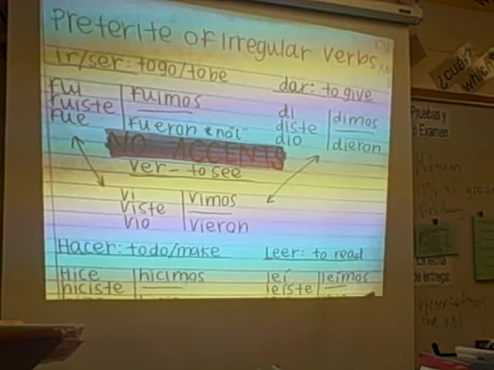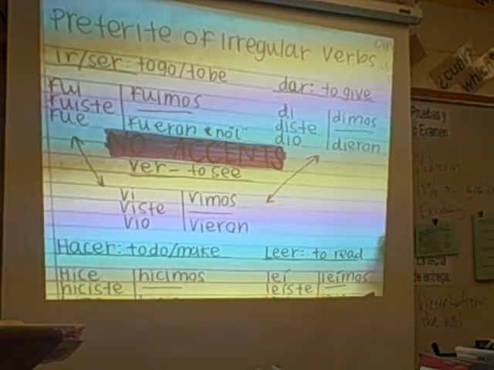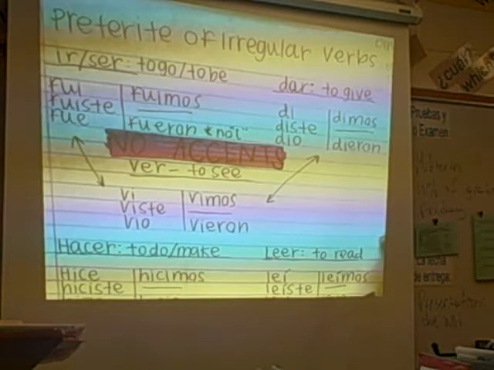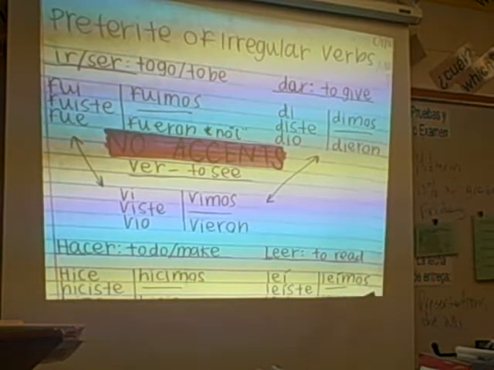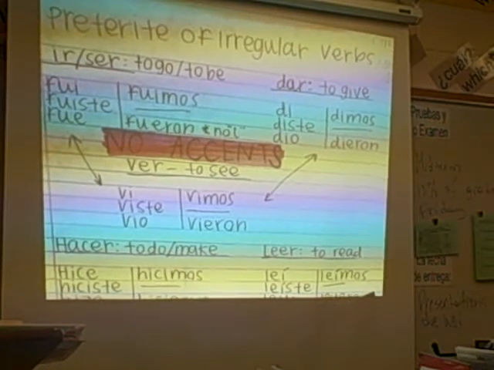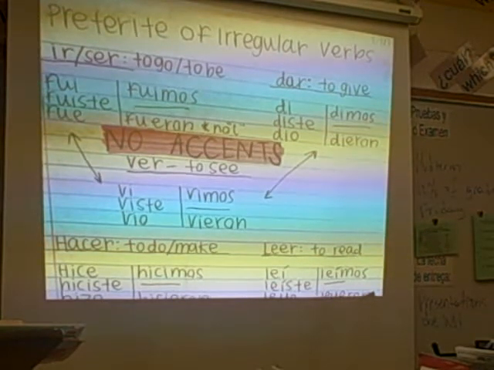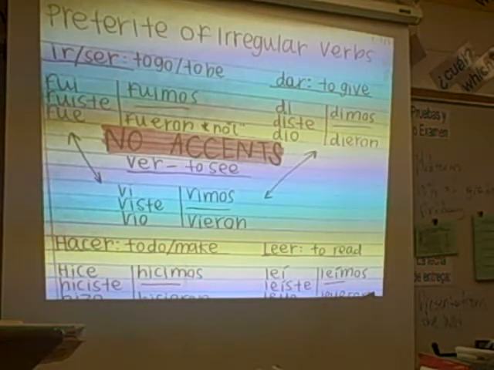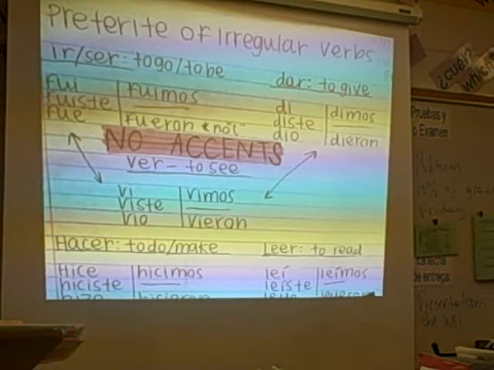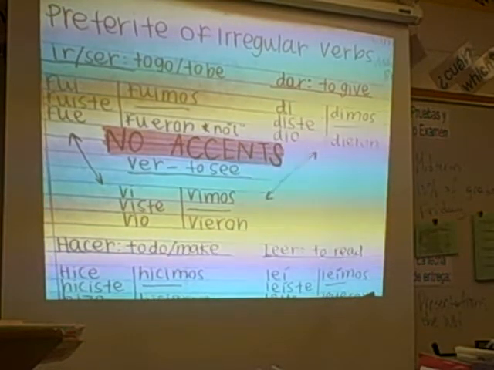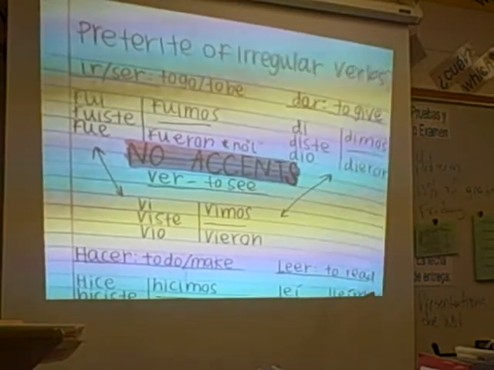Now dar, if you remember, is an AR verb that uses ER and IR endings. So if you remember that, and it has no accents, then an easy way to remember it is just an AR verb with ER, IR endings. Now ver, the only thing that's irregular about it is... what? What's the only thing irregular about ver? Oh, it's got the IMOS. True. Remember though, for preterite, there is no EMOS. So it's the same exact ER and IR endings, it just has no accents. It's the only thing that's irregular about it. And Edith said there's no rhyme or reason to it, you just have to know.